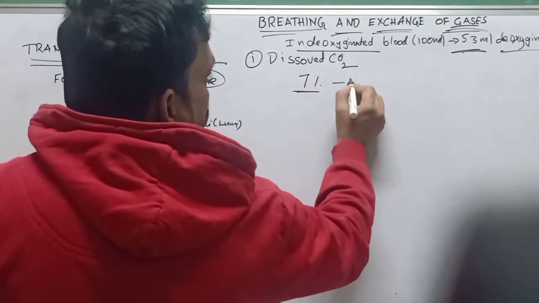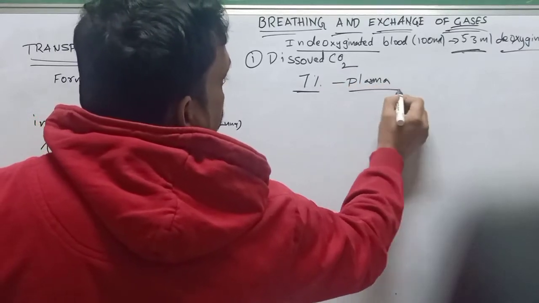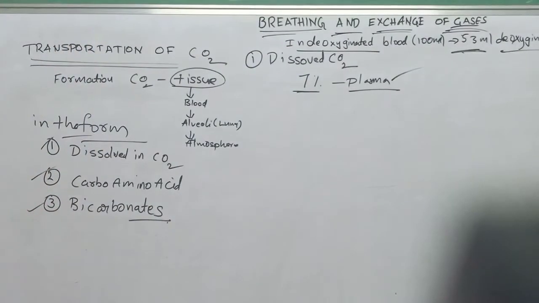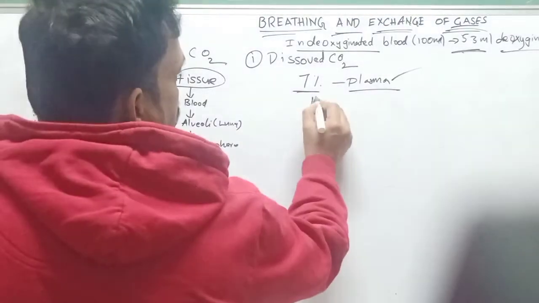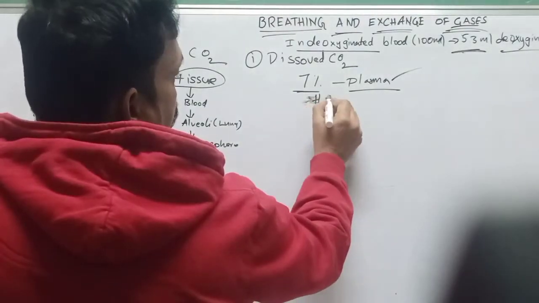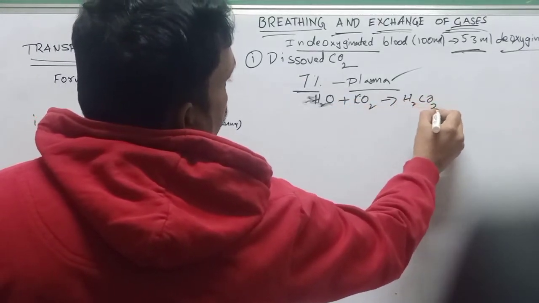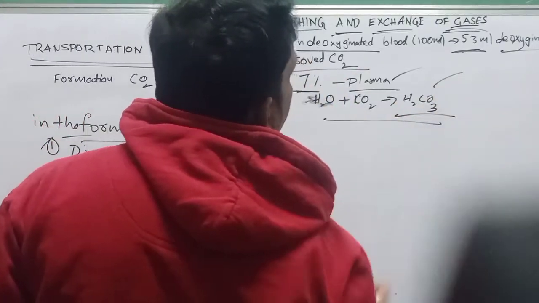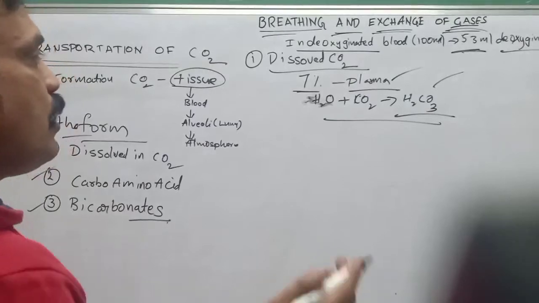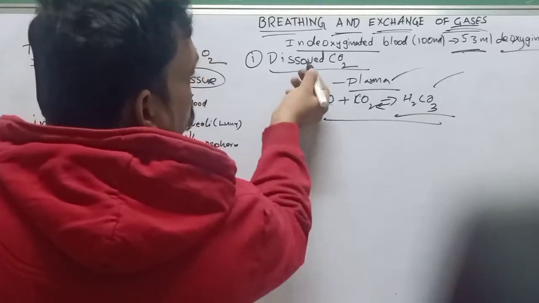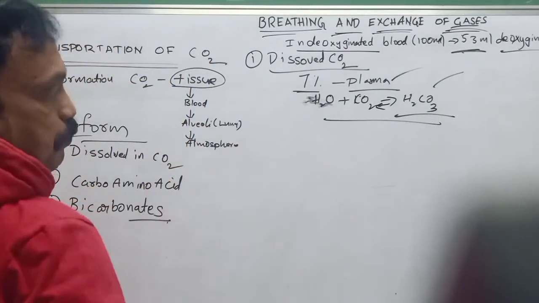It is dissolved in plasma, very little. Only 7% of carbon dioxide is transported with plasma in dissolved form. It reacts with the water molecule, H2O, and forms carbonic acid. In dissolved form it travels through blood only, and only 7%. Very little carbon dioxide is transported as dissolved carbon dioxide through plasma.